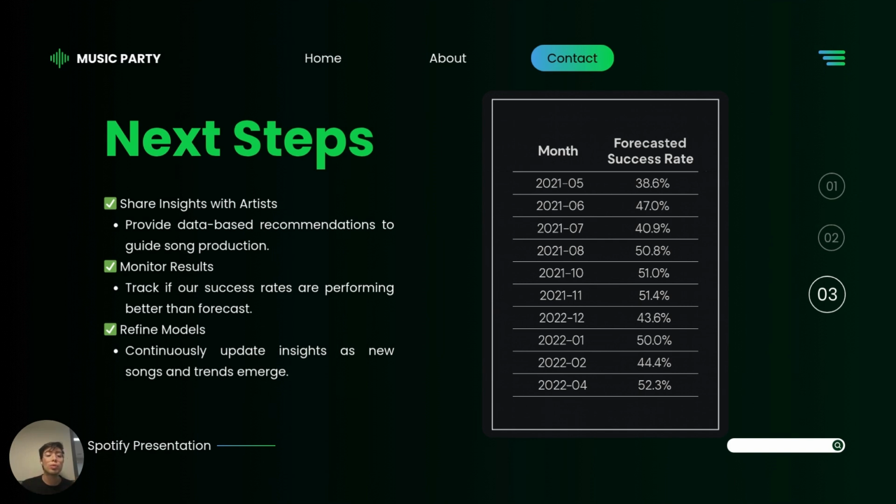The way we want to do this is by tracking success rates and benchmarking them to our forecasted numbers, which are right here. So, for example, for May 2021, if the success rate is above 38.6%, then it means that maybe our recommendations are having a positive impact. And lastly, but not less important, we want to continue refining our models. So we want to continue updating insight as new songs and trends emerge.